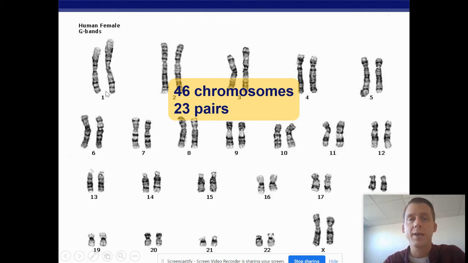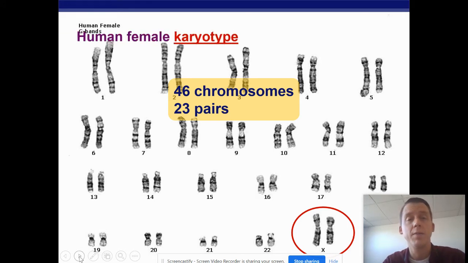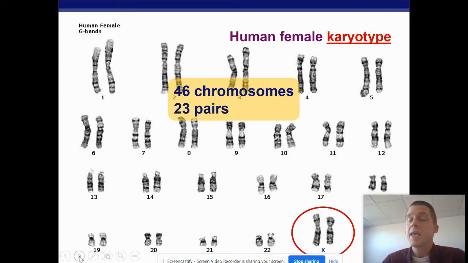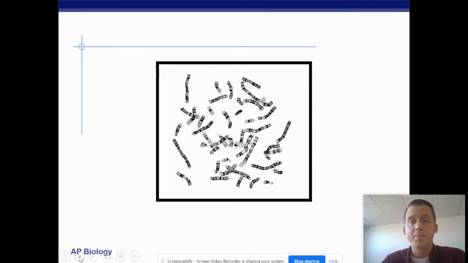Every chromosome has a pair. So here is pair 1, here is pair 2, and so on. This organism is a human, and it's a female because there are 2 X chromosomes. We can see them there. They've been circled in red. So this is the karyotype for a human female.